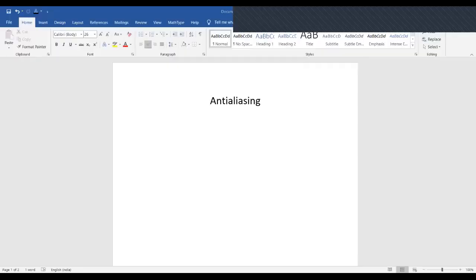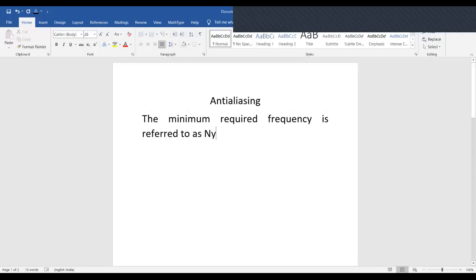Now let us study what is anti-aliasing. Here, in case of anti-aliasing, the minimum required frequency is referred to as Nyquist sampling frequency.